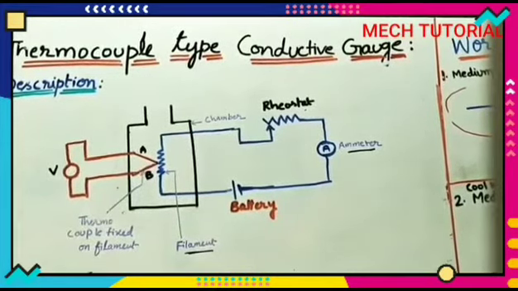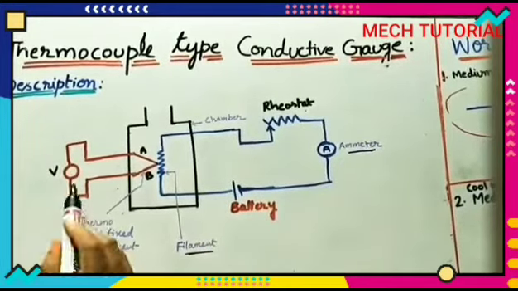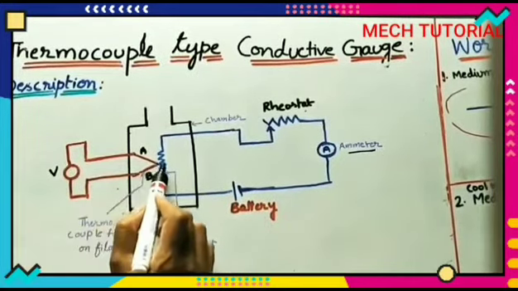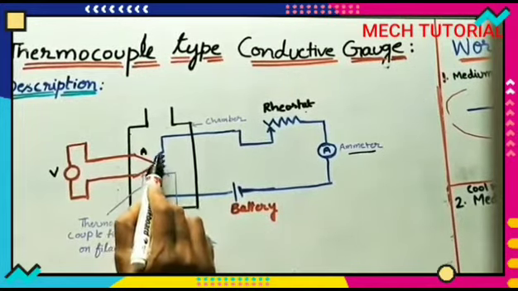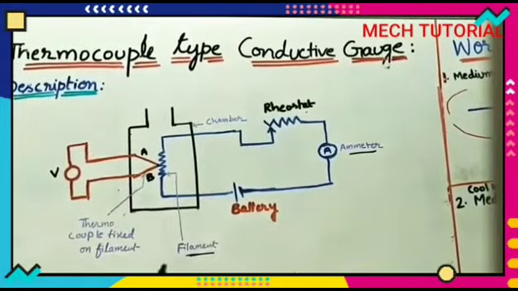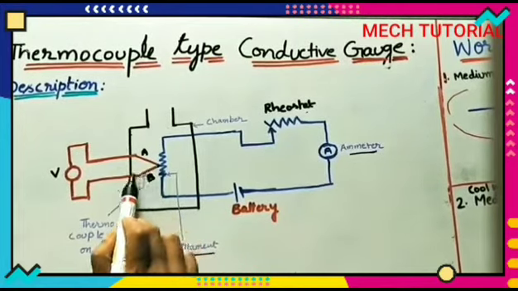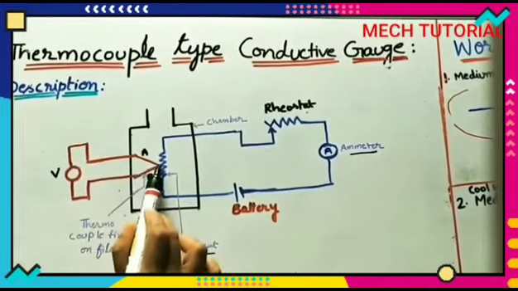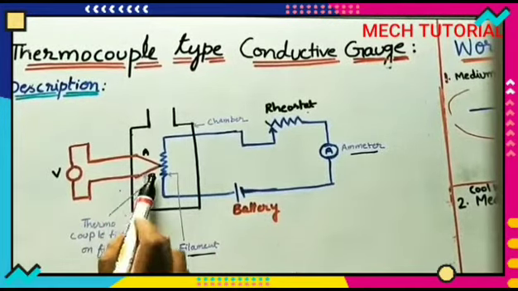So here in our gauge, we are taking the thermocouple and welding it to the filament. Why are we welding this? Because the filament has a very small thickness. Whenever electricity is passing through it, it has vibrations, so it would not touch the thermocouple. That's why we weld the thermocouple to the filament at one point.